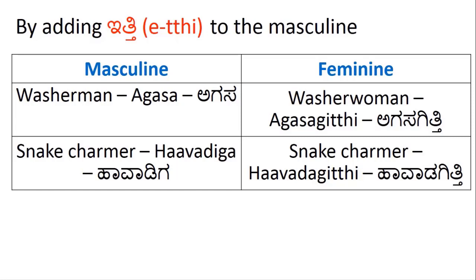You add gitti or itti to masculine. Havadiga is a snake charmer, a male in this case. Havadagitti is a snake charmer who is a female in this case. We get havadagitti from havadiga by adding itti to masculine. And as I said, once again, the usage is very limited.